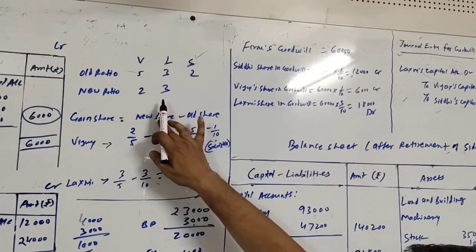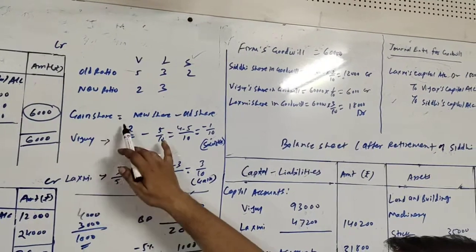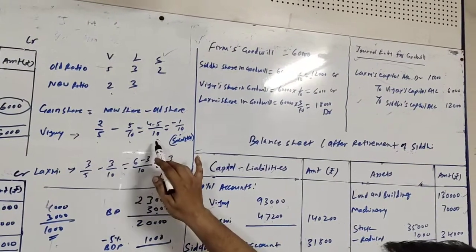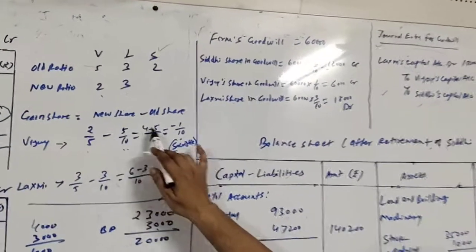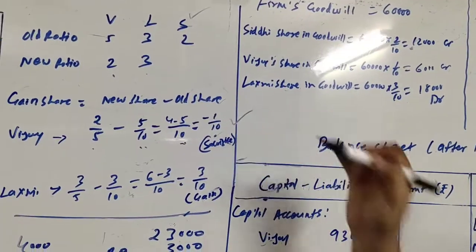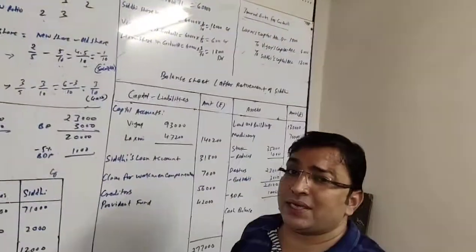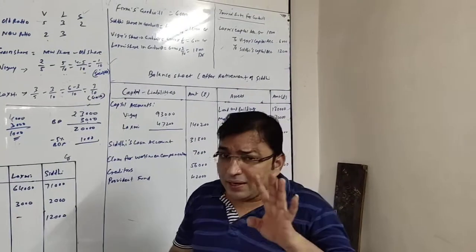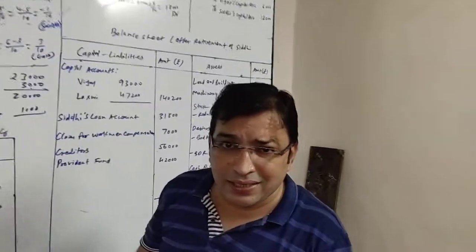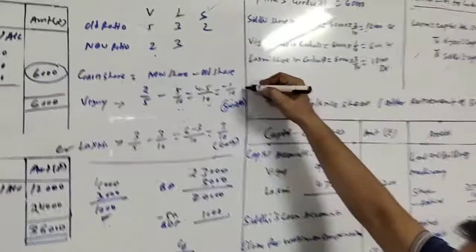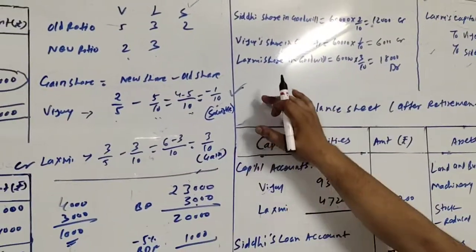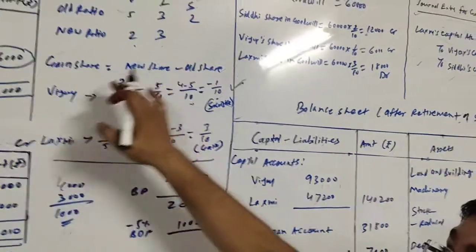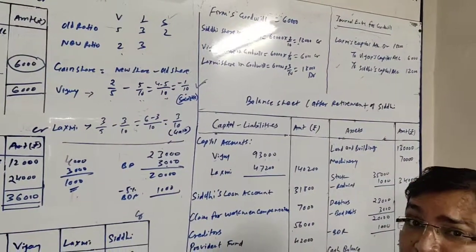So gain share equals new share minus old share. Vijay's new share is 2/5, old share was 5/10. 10 will be the LCM: 5 into 2 is 4, and 10 into 1 is 5. 4 minus 5 upon 10, that is minus 1/10. So the gain of Vijay is minus 1/10. That means Vijay is also sacrificing. We very well know that if gain comes negative, that means it is a sacrifice. The important point to keep in mind here is that even after retirement of a partner, Vijay, who is a continuing partner, is sacrificing.